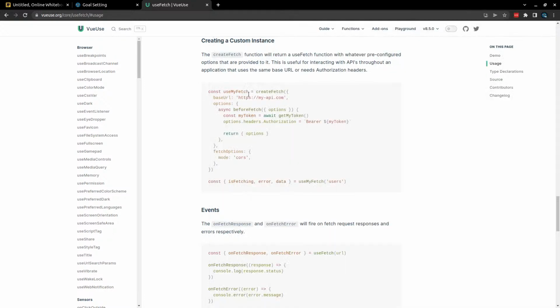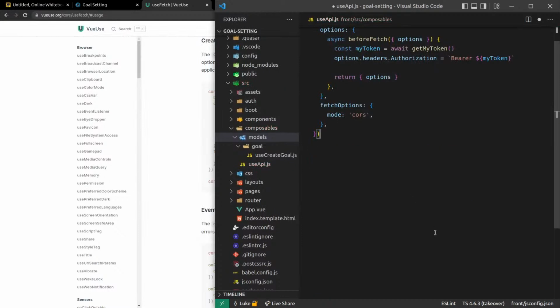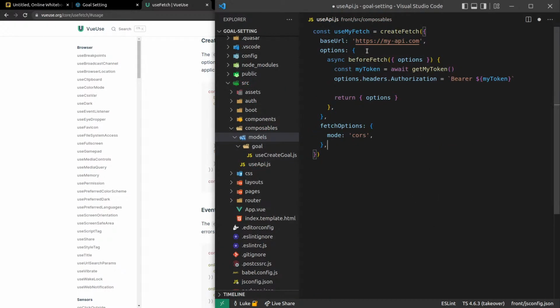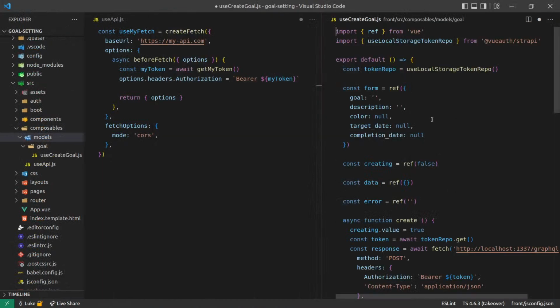Why did that paste twice? Oh, weird. So we're going to have our own fetcher here. And we might have to go full screen. I need to wrap my head around what I'm doing here.